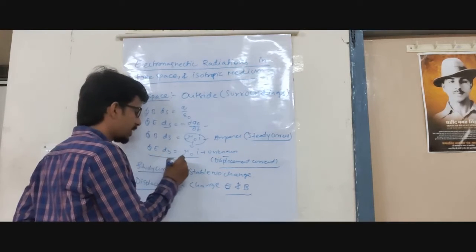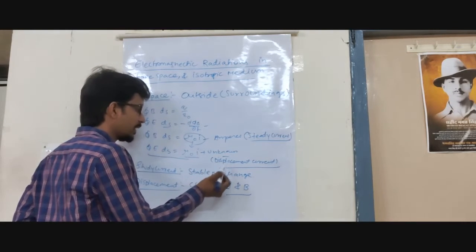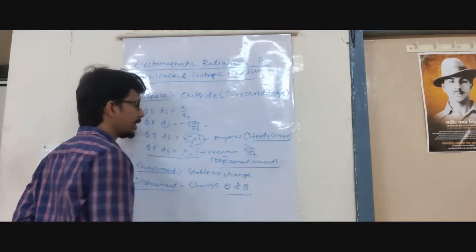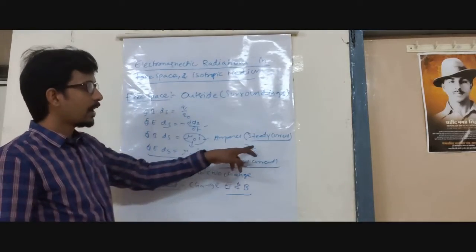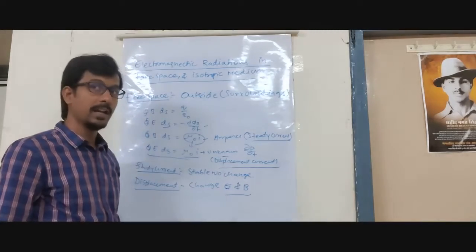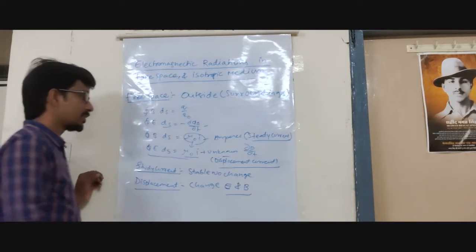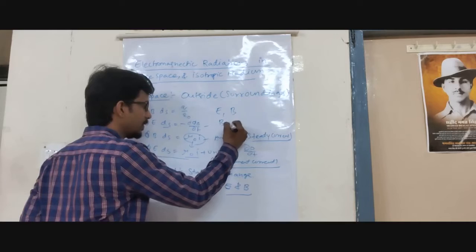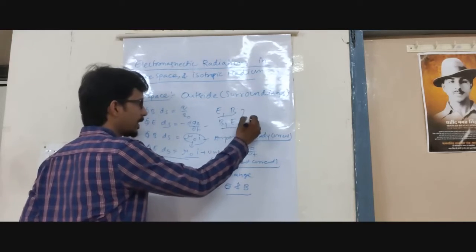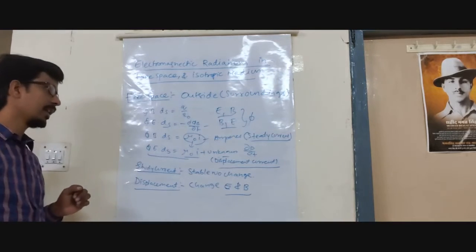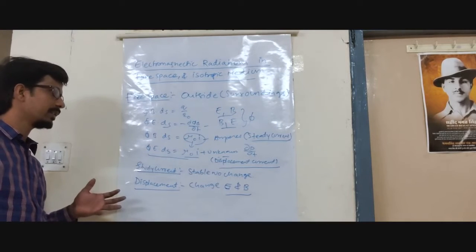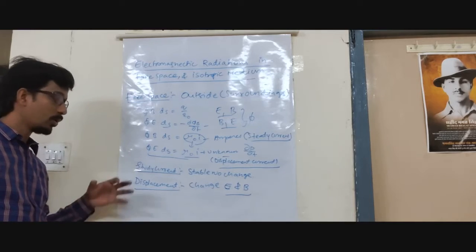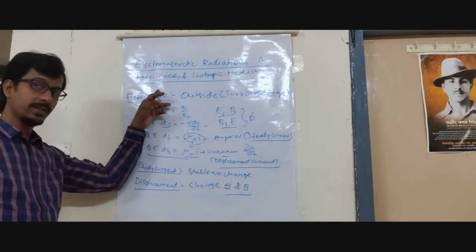Maxwell generally explained the displacement current, D by dt, the rate of change with respect to time. Then we can understand that whenever you change E, B will change, and when B changes, E also changes. Both are interconnected to each other. Like that, we can know many things about the change of electric field and magnetic field. Now we will try to apply the Maxwell equations in free space.